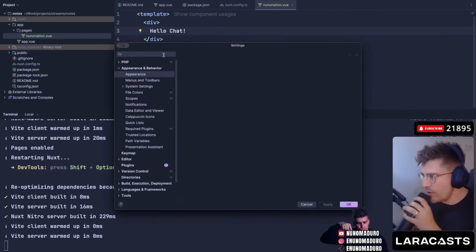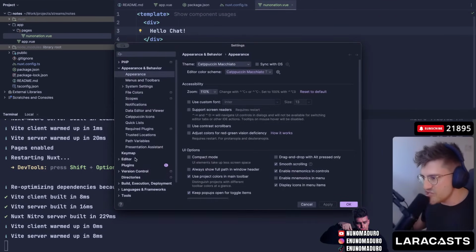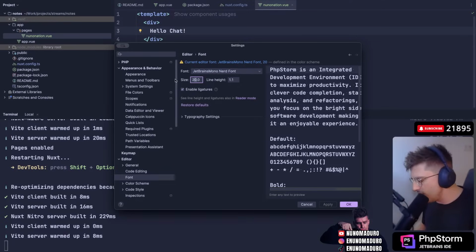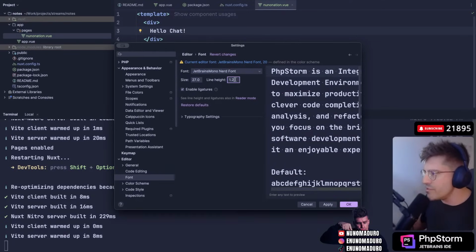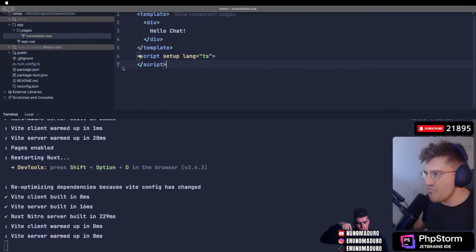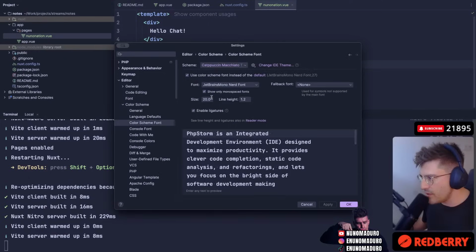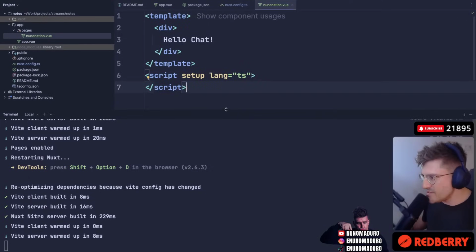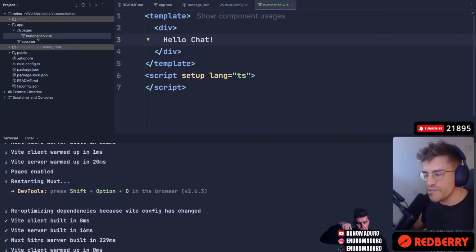Why do I have my font like crazy small, chat? This is just not normal. Just not normal. So let's go here and use nerd font. And let's put here a 27 with a huge line width. Here we go. Is it better? It's not better. It's not even moving. It's not even doing anything whatsoever. Here we go. This is the one. Bam, bam, bam. 1,000 times better. And we have a low chat. So this is placed here.